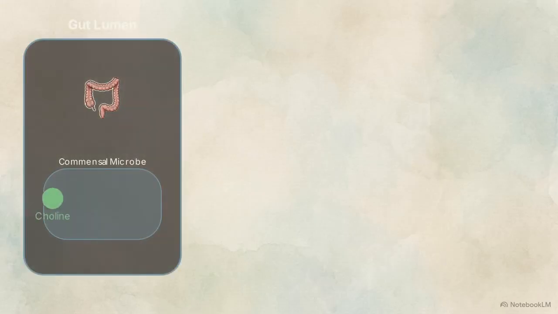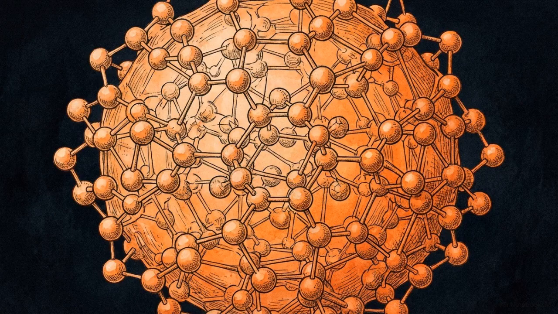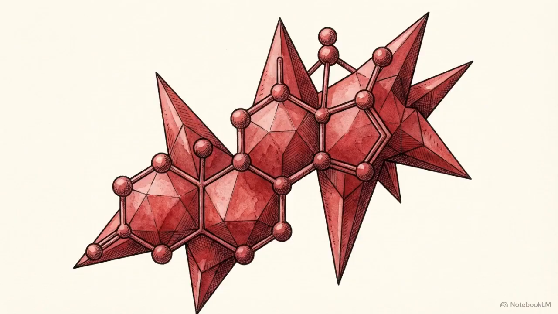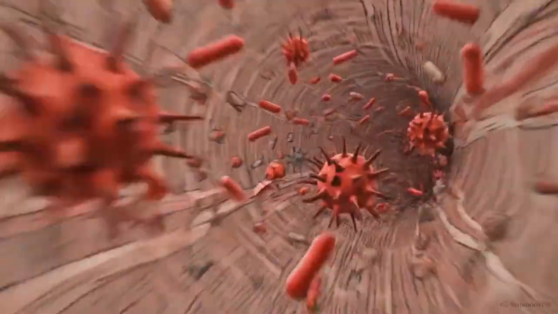It begins in the gut lumen, where commensal microbes enzymatically convert dietary choline into trimethylamine. Trimethylamine, or TMA, is a toxic byproduct of bacterial metabolism. This TMA enters host circulation and travels directly to the liver, where it is oxidized into TMAO. The clinical endpoint of this cascade is severe. High levels of circulating TMAO are heavily implicated in advanced atherosclerosis, while the raw TMA drives direct nephrotoxicity and cardiotoxicity. A compromised gut barrier facilitates the mass entry of rogue metabolic signals into the bloodstream, driving systemic multi-organ failure.